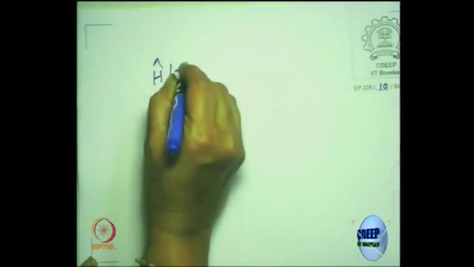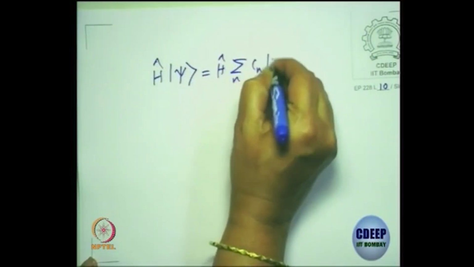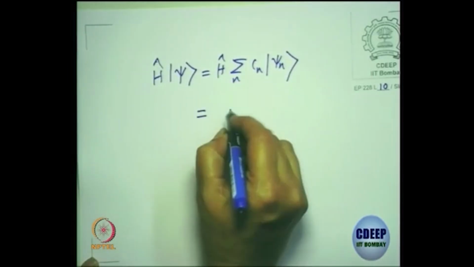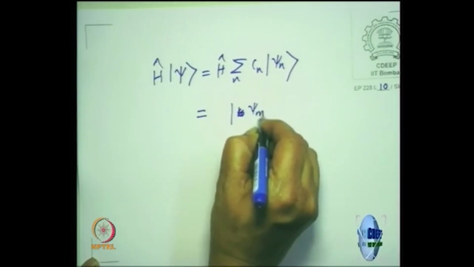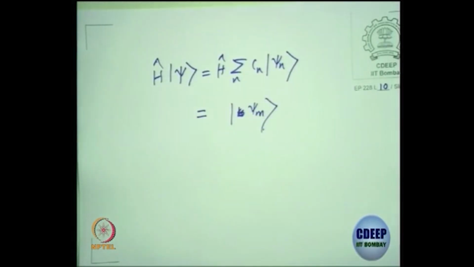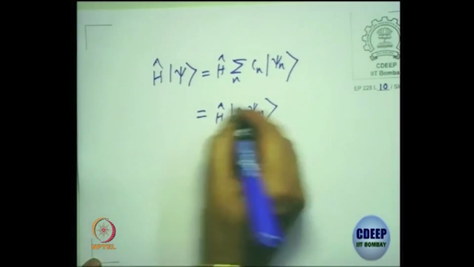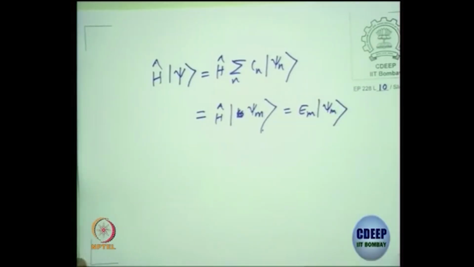So when I apply the Hamiltonian operator on psi, which is the Hamiltonian operator on the summation over n of Cn psi n, what I will get is some specific Em, so the psi m state. This is all he will get. And after this, when he measures the Hamiltonian on this, it will give you energy Em on psi m. It will remain in that stationary state after that.